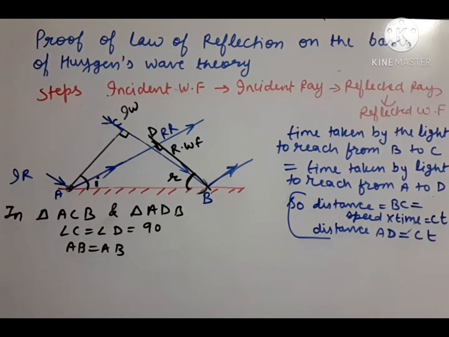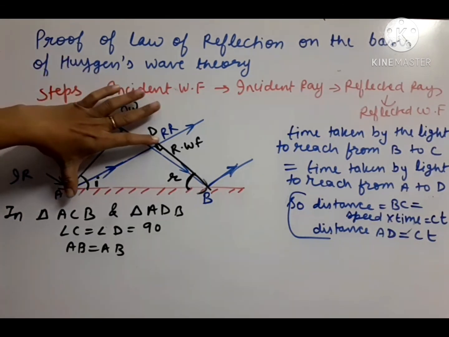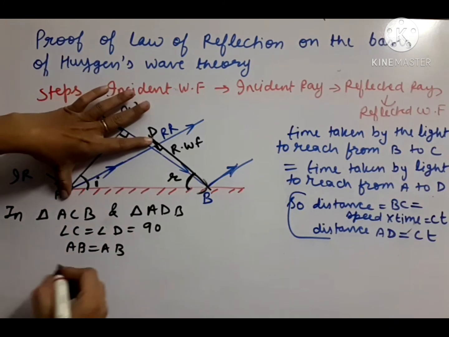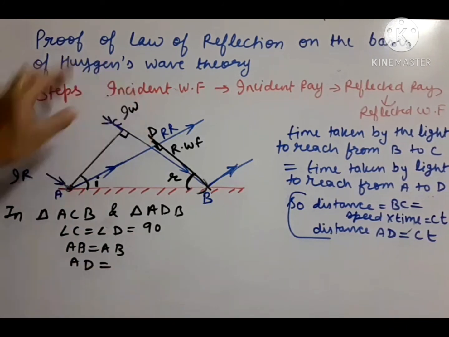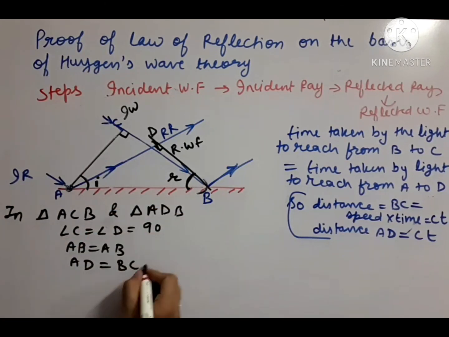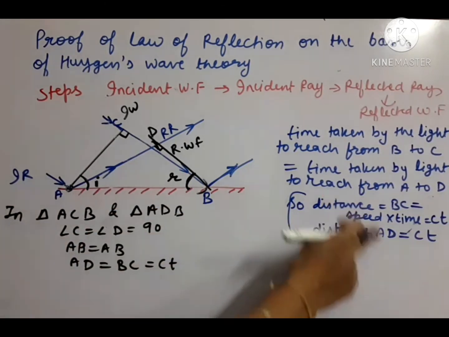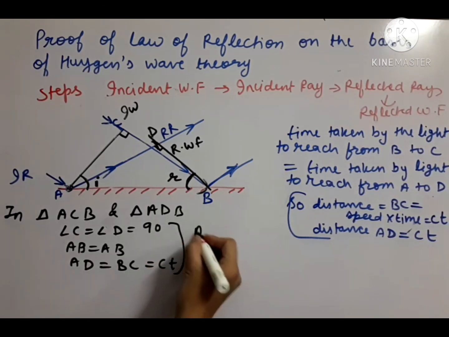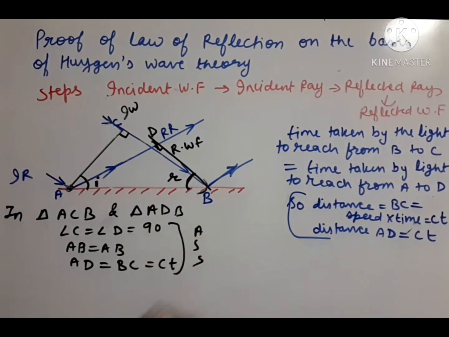And the third property is, in triangle ADB the AD distance, and in triangle ABC the BC distance, both are equal to CT. We have written it here. So we have got 3 properties. Okay, SAS property. So by the SAS property, both the triangles are congruent.